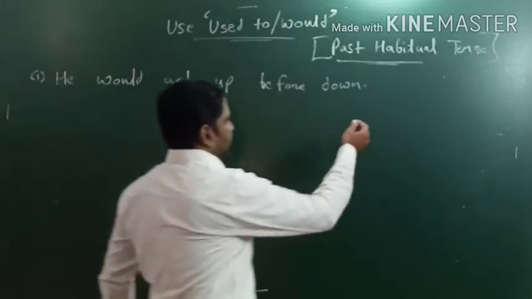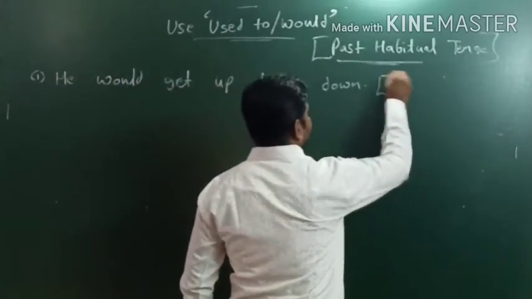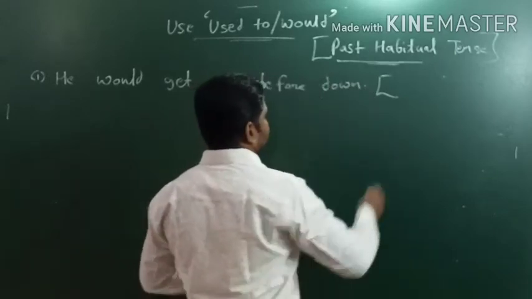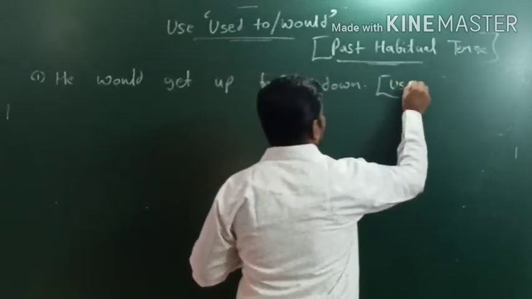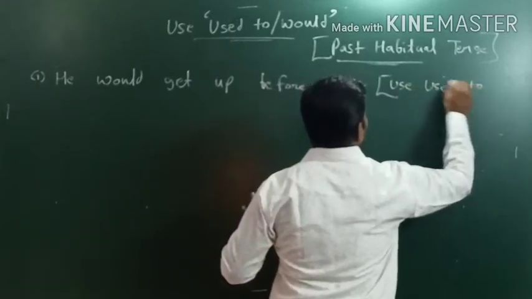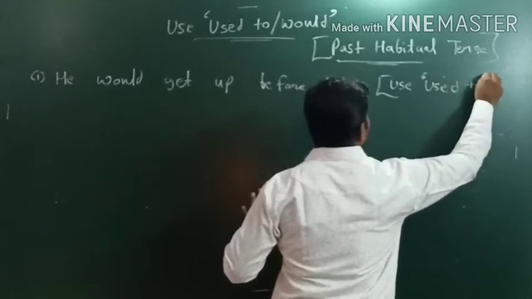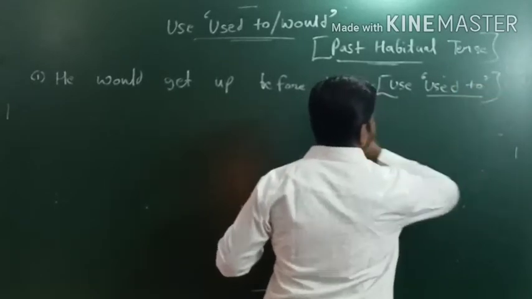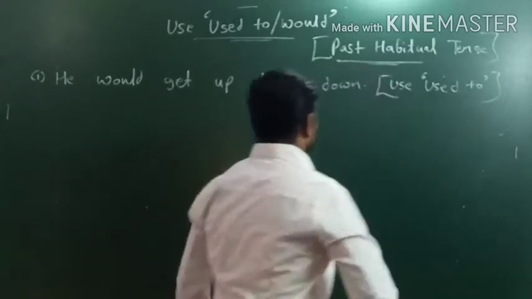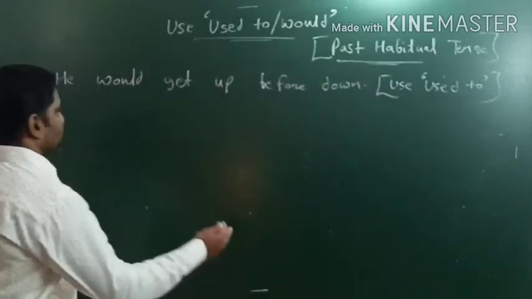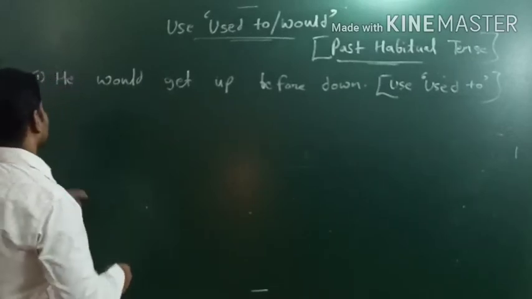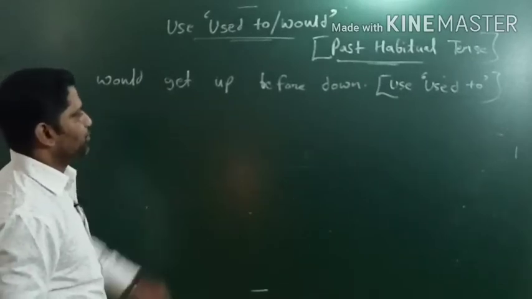In bracket, we will see how we get the question in examination. Suppose in bracket you get used to, अगर आपको ब्रैकेट में दिया used to, used के साथ में हमेशा to का यूज होगा. So using used to is quite easy. According to the rule, would की जगह पे used to का यूज होगा.